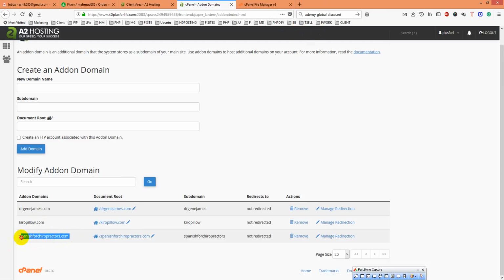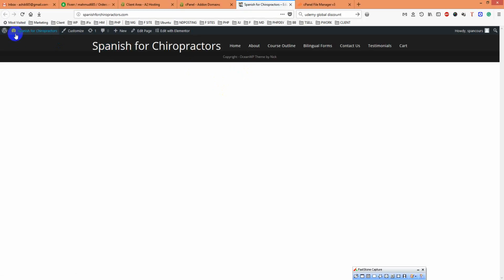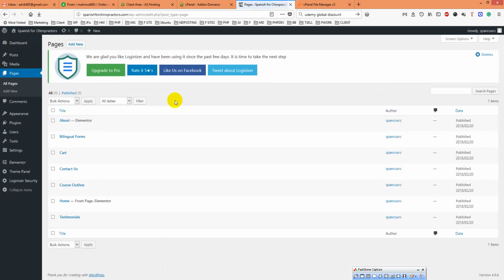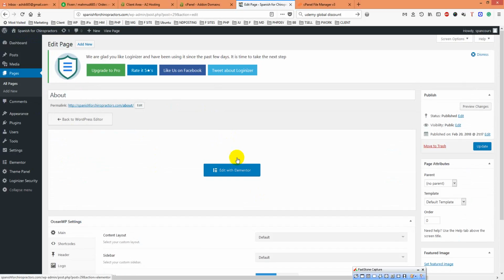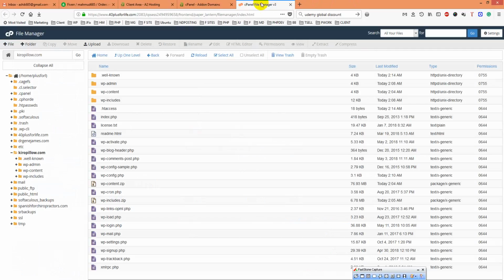So the next one is Spanish charities, and this site has a problem, as you told me that it may be hacked. But whenever I checked it with the dashboard, I saw that there are no files in the dashboard. Here is only the items' names. If you try to edit with Elementor, you will not get any contents for it. It may be because this DB was not moved correctly, so that is why it is not showing contents. If you send me its access, I can do it. As you told me that you will reconstruct it, I am not touching it anymore.